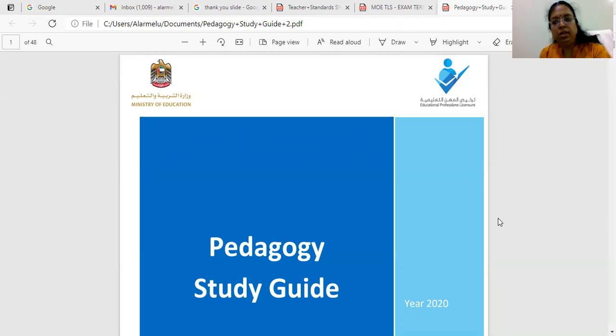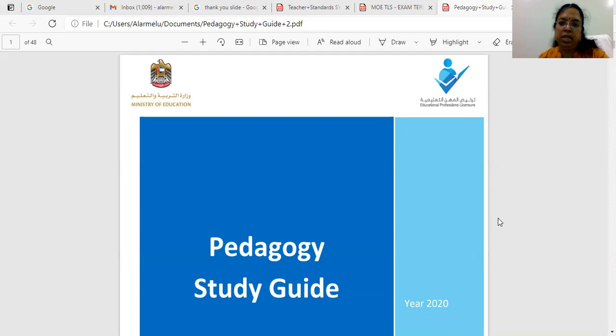Once you register, a mail will be sent to your principal by the ministry to verify whether you are working in the school. Once your principal verifies, your school will get a mail. After that, you will have to register for this examination, where you will be asked to pay the fees. You can get those details through the website.